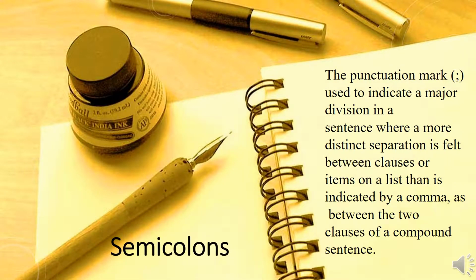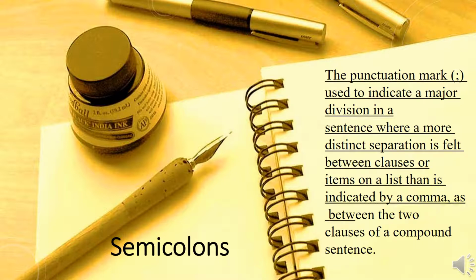First, we begin with the definition of semicolons. Semicolons are punctuation marks used to indicate a major division in a sentence where a more distinct separation is felt between clauses or items on a list than is indicated by a comma, as between the two clauses of a compound sentence.